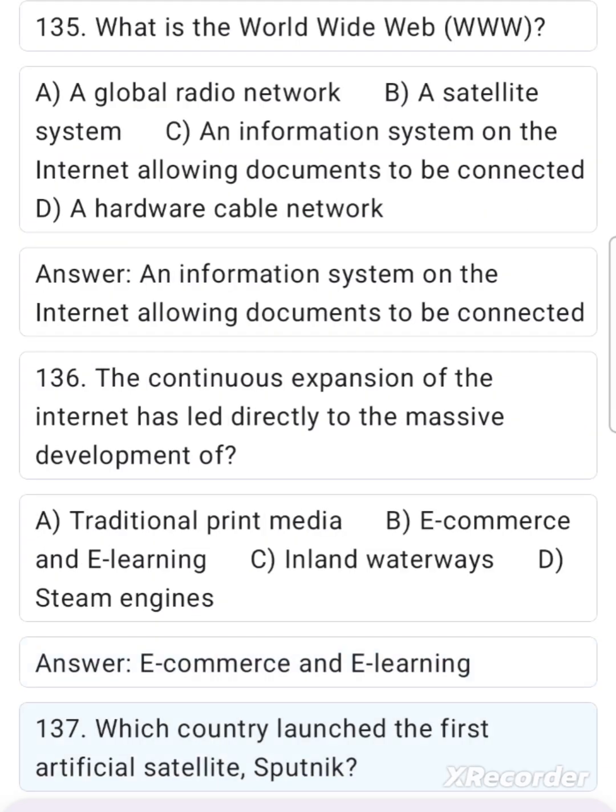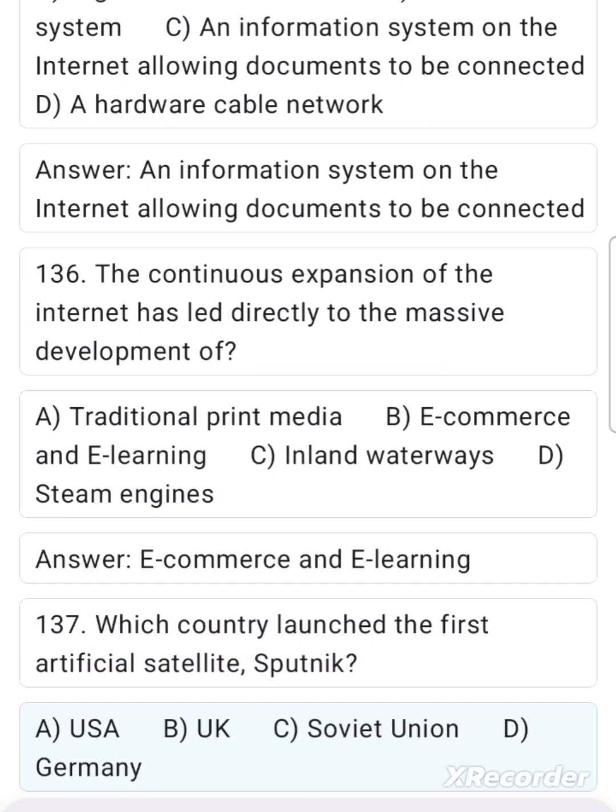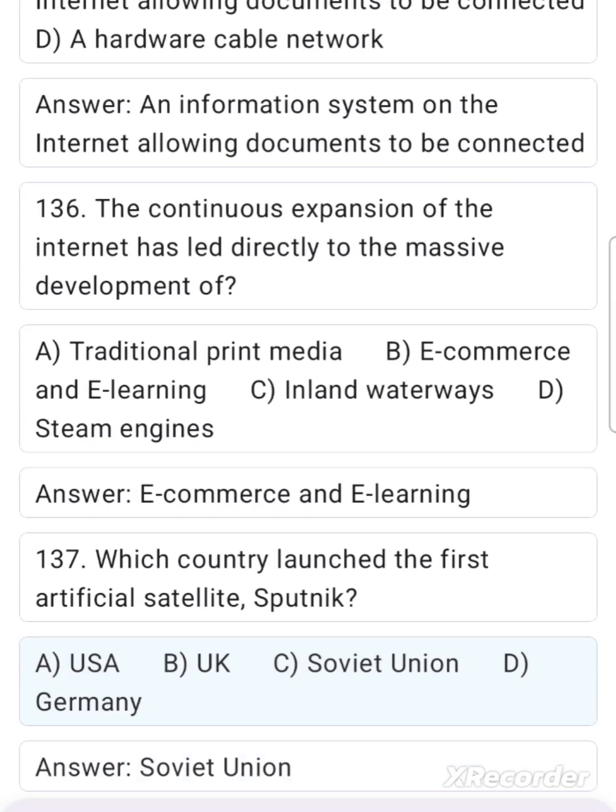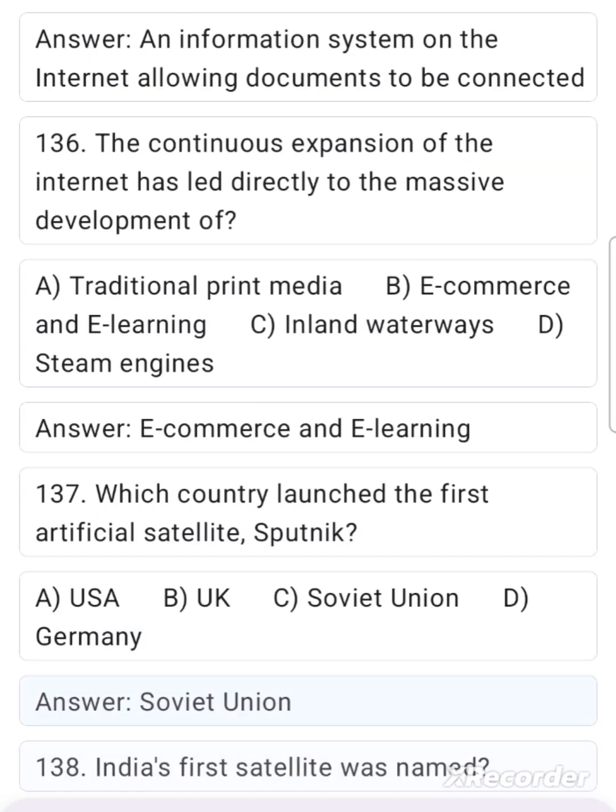137. Which country launched the first artificial satellite, Sputnik? A. USA. B. UK. C. Soviet Union. D. Germany. Answer. Soviet Union. 138. India's first satellite was named: A.